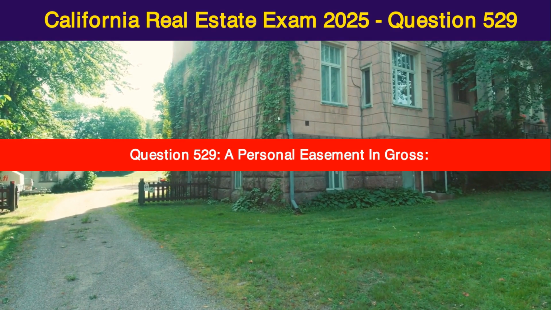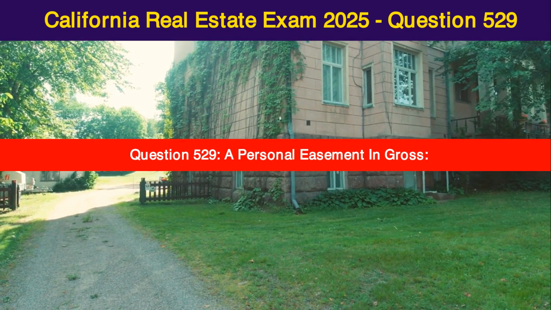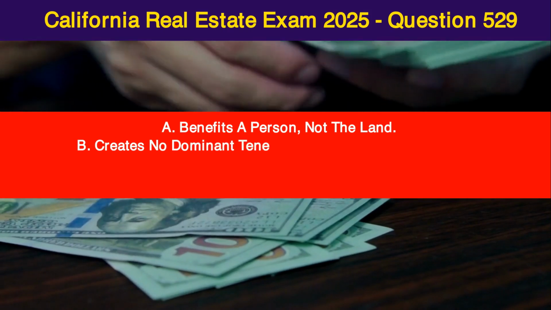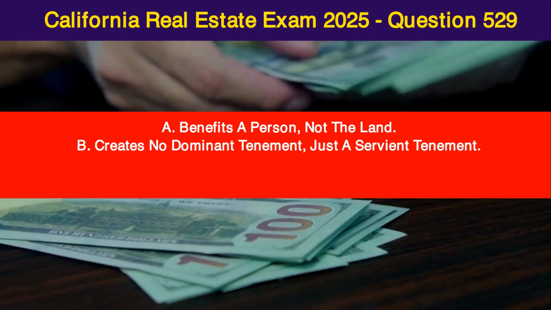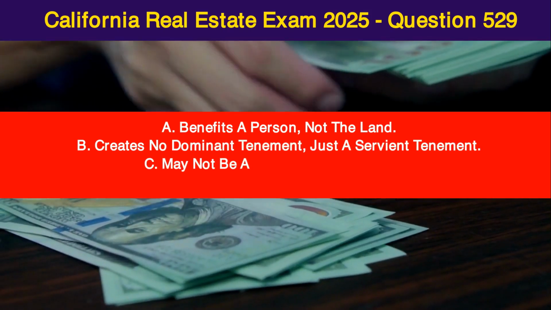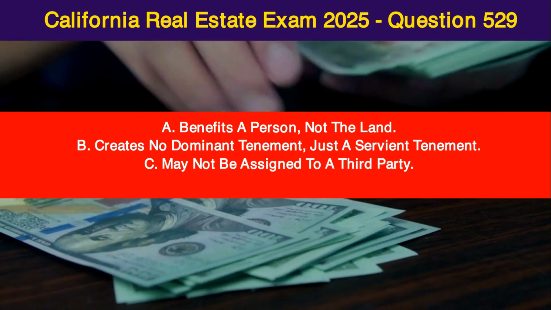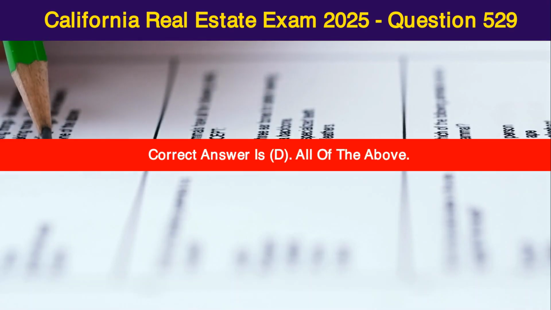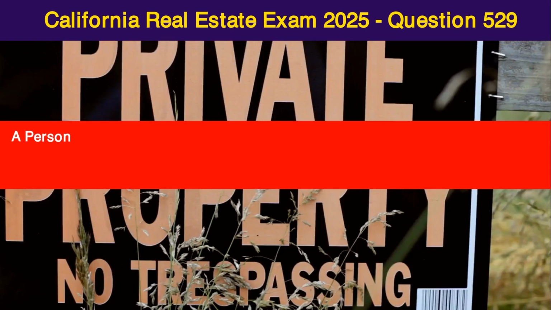Question 529. A personal easement in gross. A. Benefits a person, not the land. B. Creates no dominant tenement, just a servient tenement. C. May not be assigned to a third party. D. All of the above. Correct answer is D. All of the above.